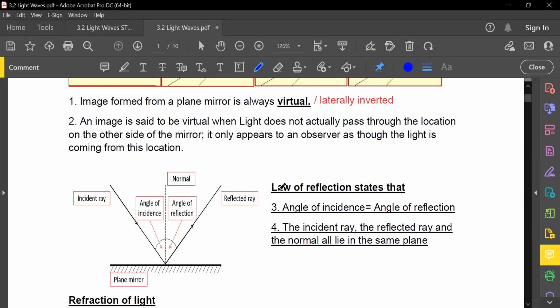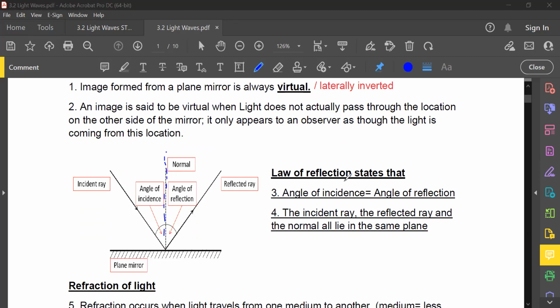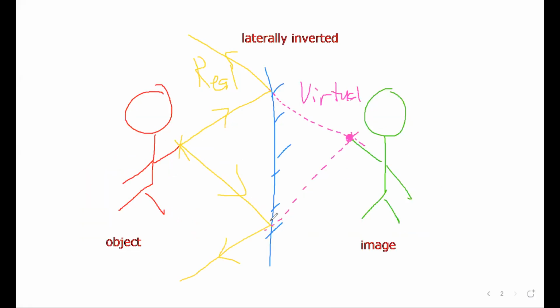Right. So from here, the law of reflection states the same thing. Angle of incidence must be equal to angle of reflection. Like I mentioned in the previous chapter, the angles here are always with reference to the normal. So how is this normal coming to be? Let's imagine the light ray hits this mirror here. The normal will be constructed perpendicularly on the surface where the light rays hit.